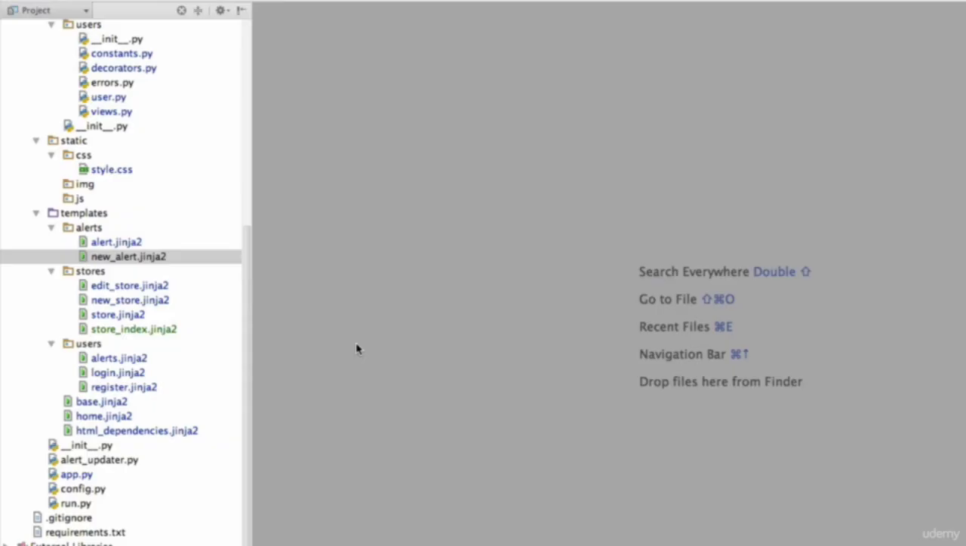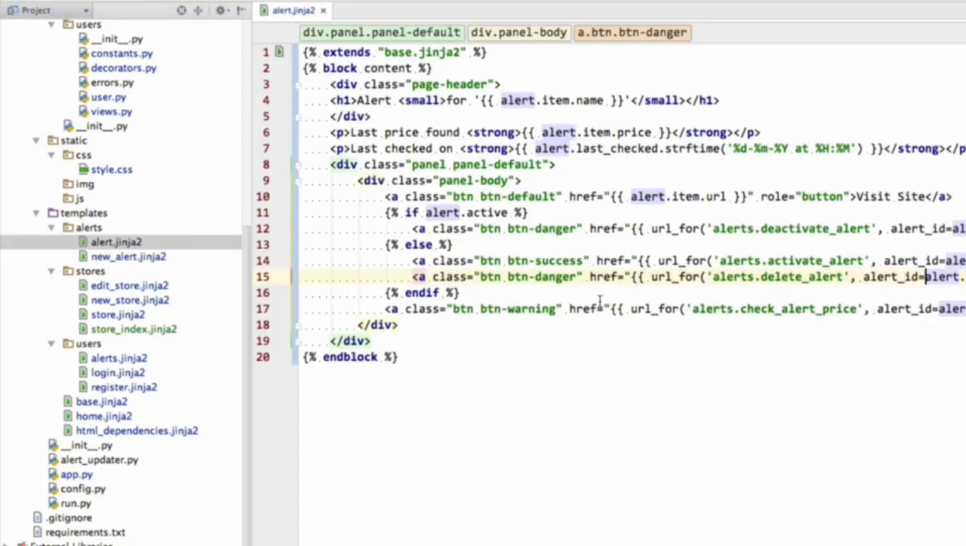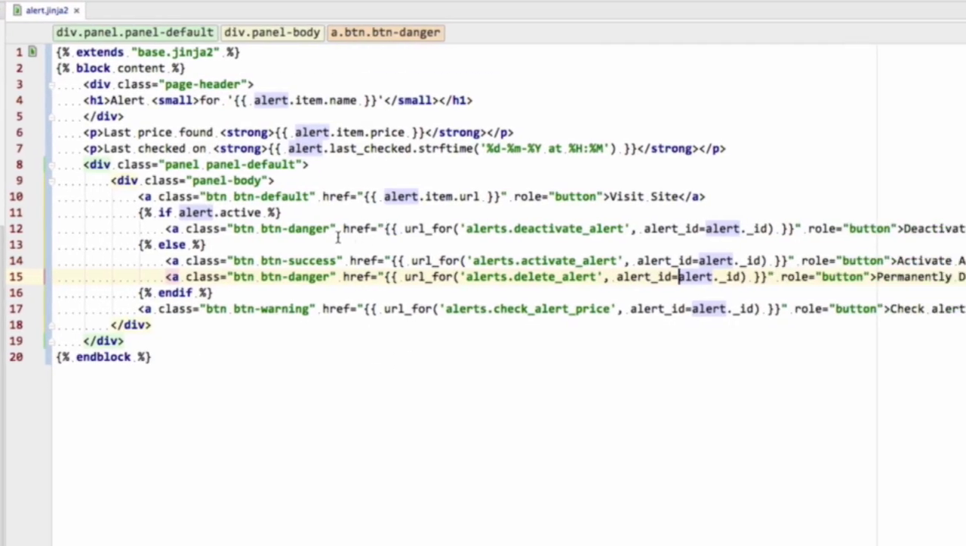Hi and welcome back. Now the next piece of functionality that we should add is the ability to edit alerts. We've got the ability to add alerts and to view an alert page, but we cannot right now edit an existing alert. And I think this is interesting just in case a user wants to change the price point at which they are getting emailed.